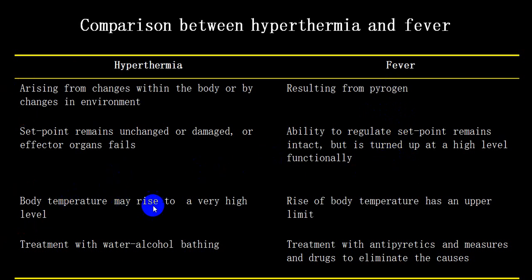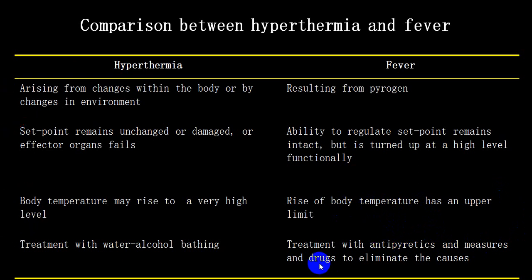In hyperthermia, body temperature may rise very sharply to a very high level which is lethal to the person, while in fever the body temperature will rise up to a certain limit and there will be a protective phenomenon, what we call a heat loss phenomenon, which will try to regulate it. If treated by antipyretics, the body temperature will start coming down.